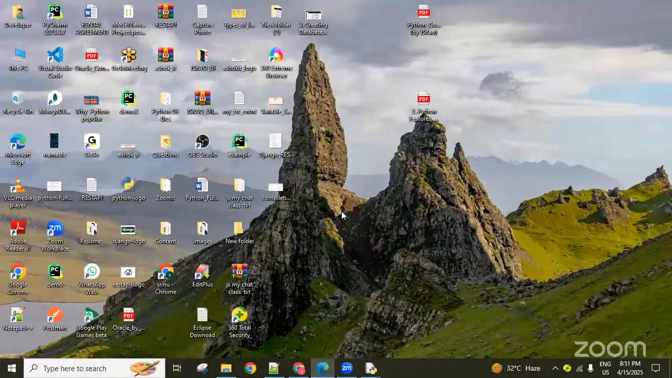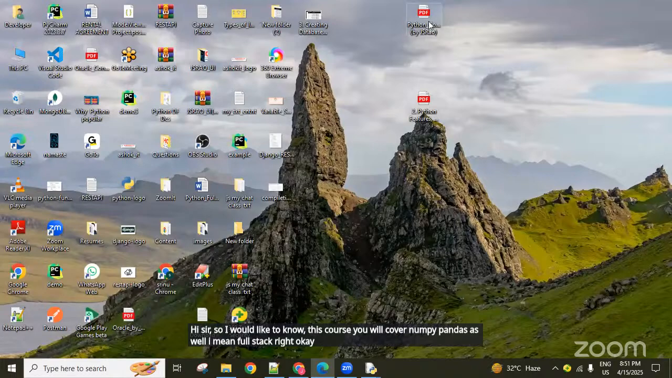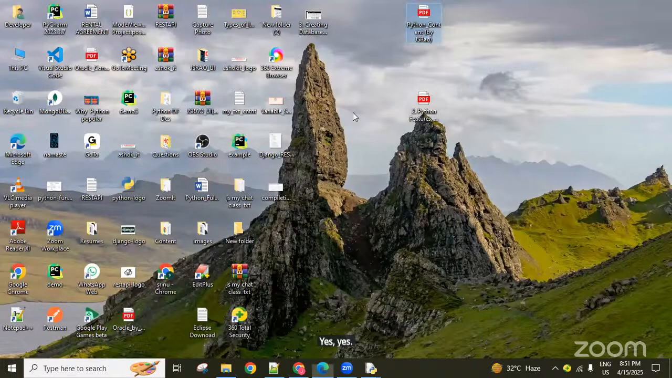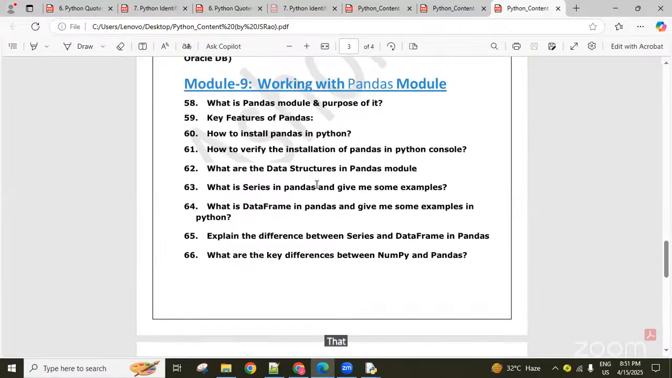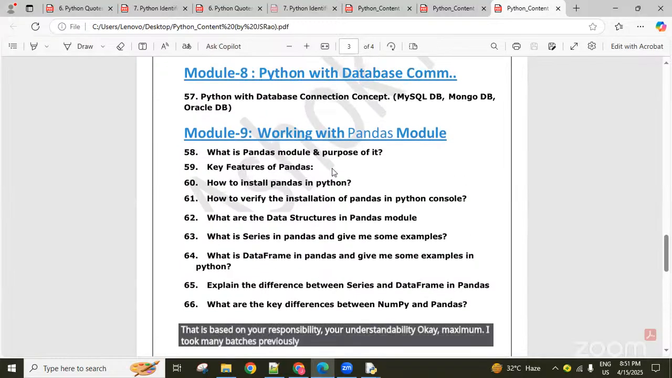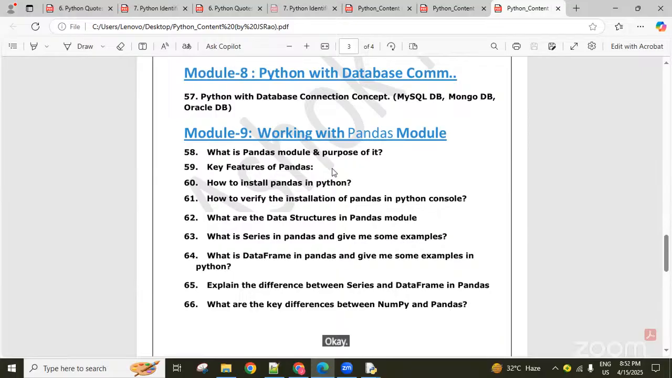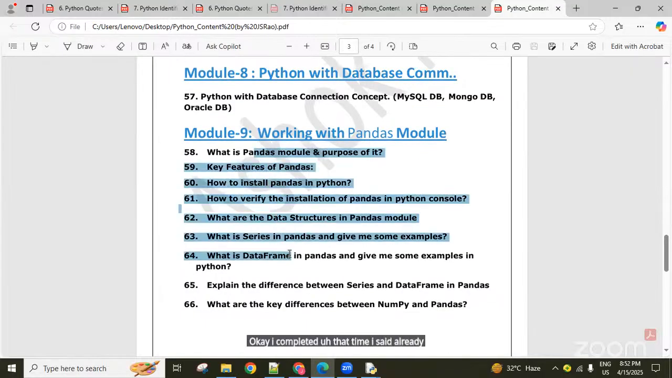Hi, sir. Yeah, tell me. So I would like to know, in this course you will cover NumPy and pandas as well, I mean, full stack, right? Yes, yes. Okay, within 30 to 35 days you're going to complete, or are you extending the duration of the course? It is based on your responsibility, your understandability. I took many batches previously with a maximum of 30, 35 working sessions. That time, I added these two modules for your session.